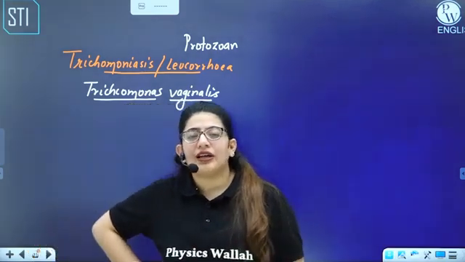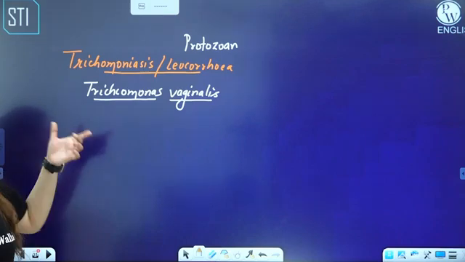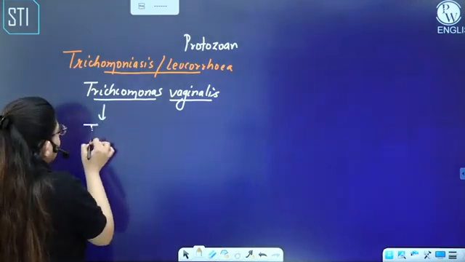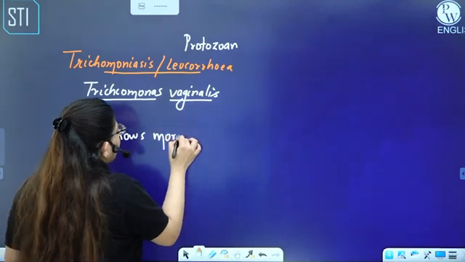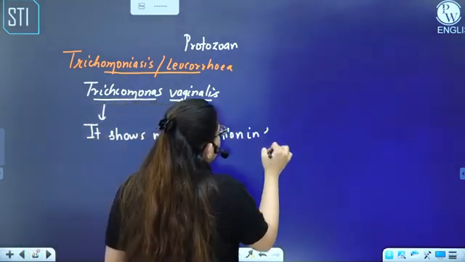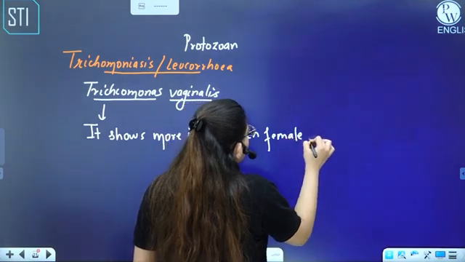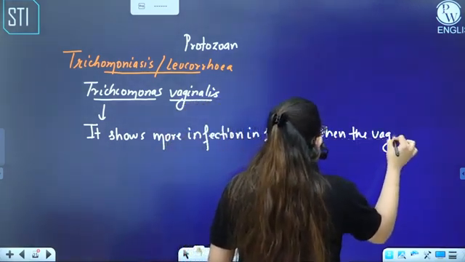And now this alkaline pH of vagina is an opportunity for these protozoan. So this is how we say it shows more infection in female when the vagina gets alkaline.